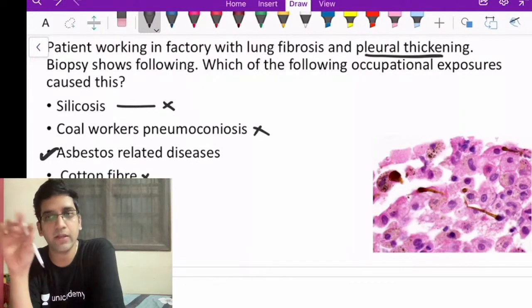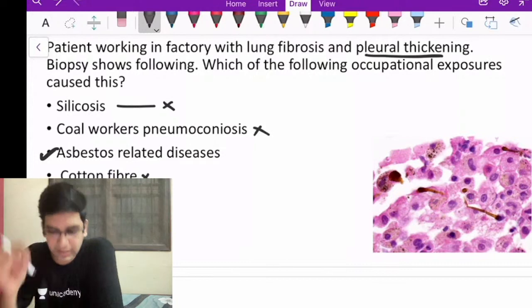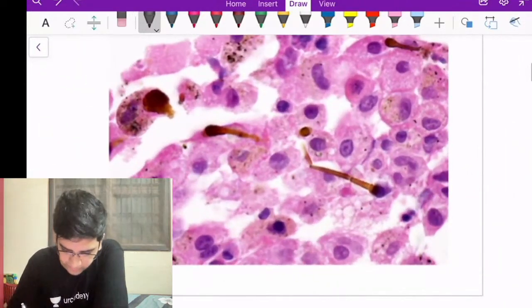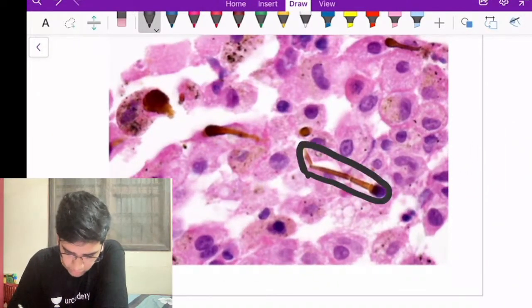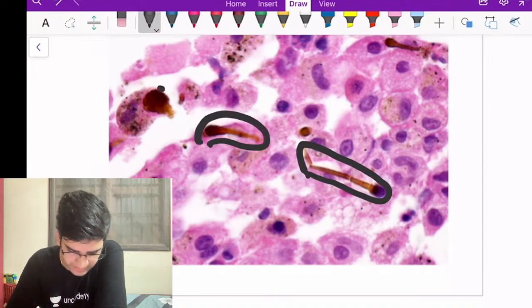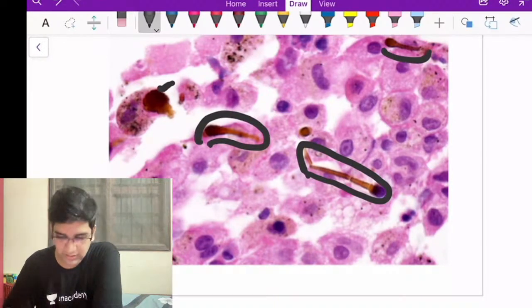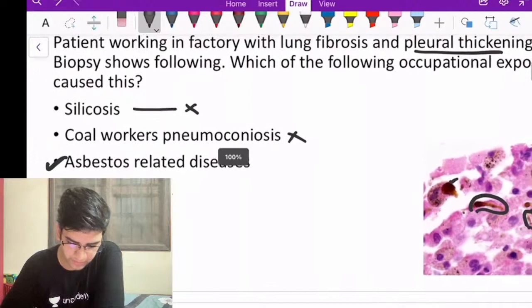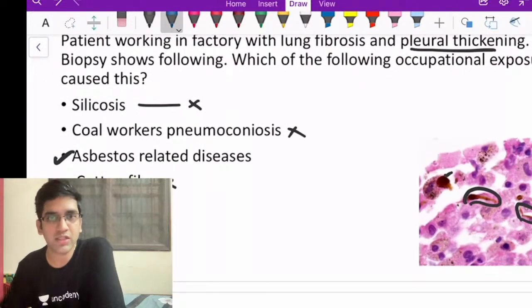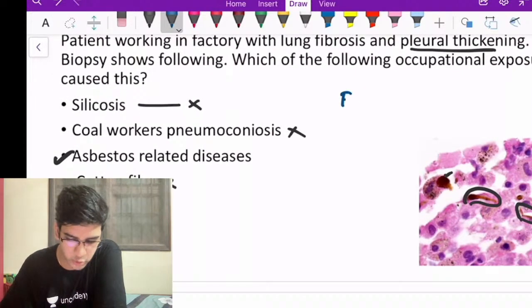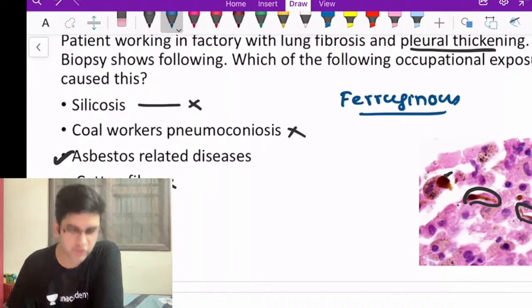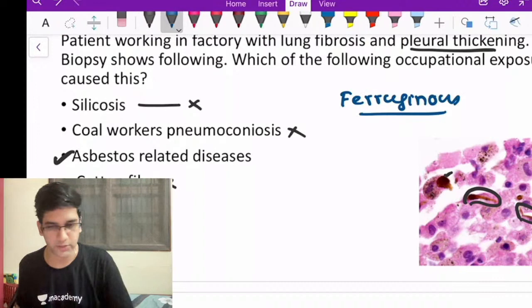That's enough for me. Now I look at the image, and I can see the structure here. You can see this brown colored one. All these are asbestos bodies. There are multiple of them. These are called asbestos bodies. Since they are brown in color, they are made of iron particles as well, so we have the term ferruginous bodies. So asbestos bodies or ferruginous bodies are diagnostic of asbestosis.